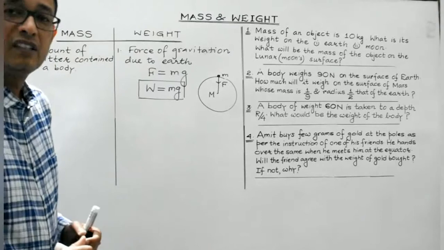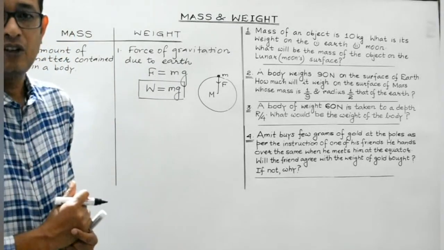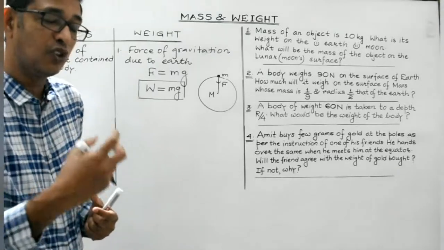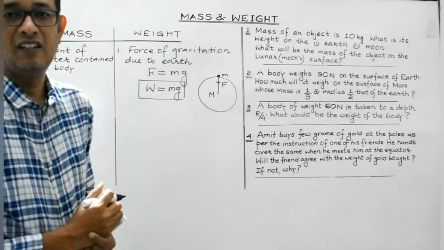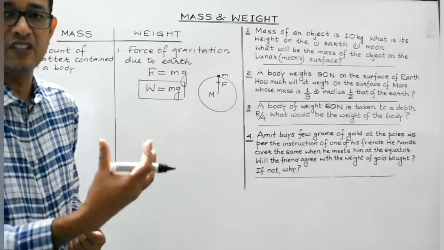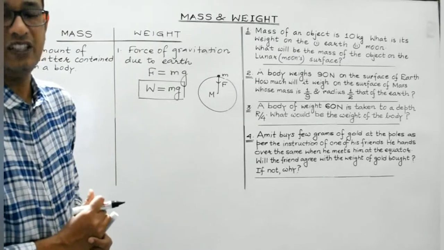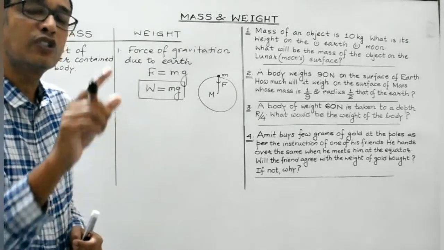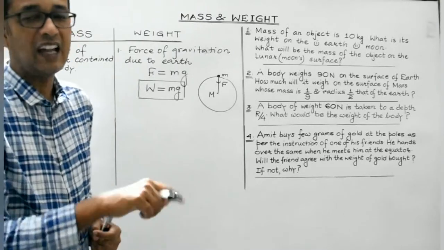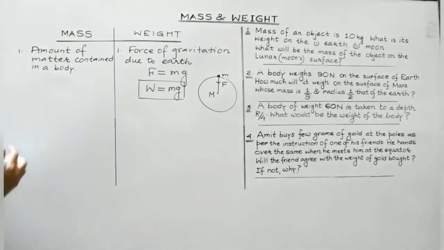The mass of a body is the total net amount of matter contained in the body, while the weight of a body is the force with which the body gets attracted towards the center of the earth. It's the force of gravitation exerted by the earth on the body. That is the weight of the body. So the weight of a body mathematically is given by the product of the mass of the body and the acceleration due to gravity. Clear, students?